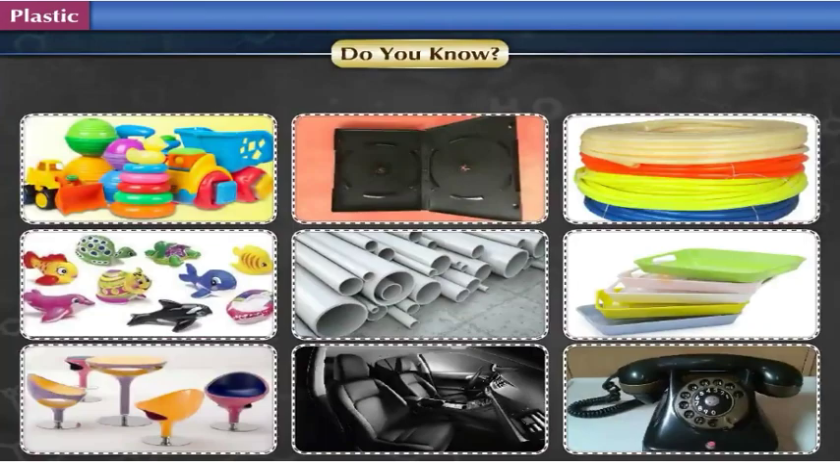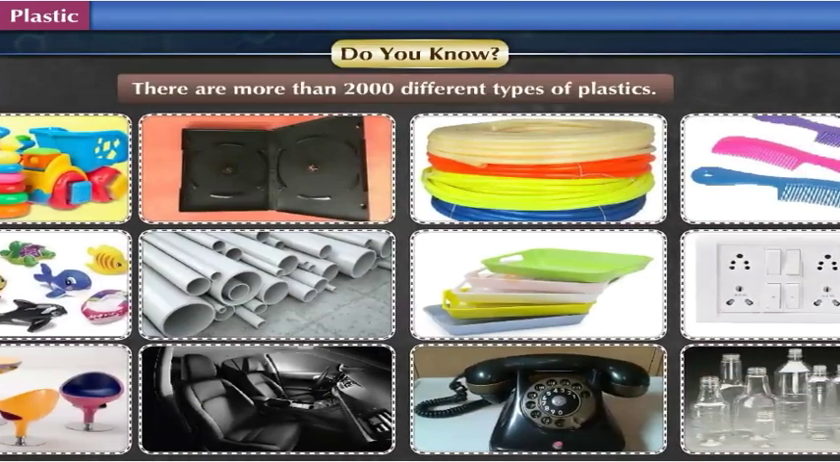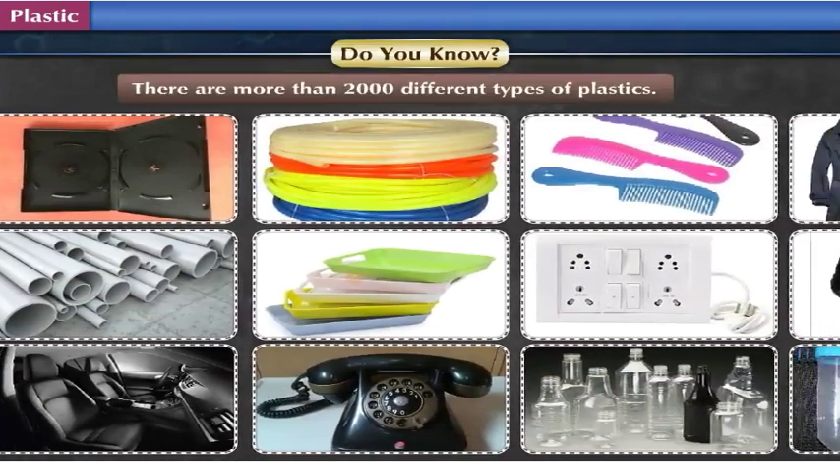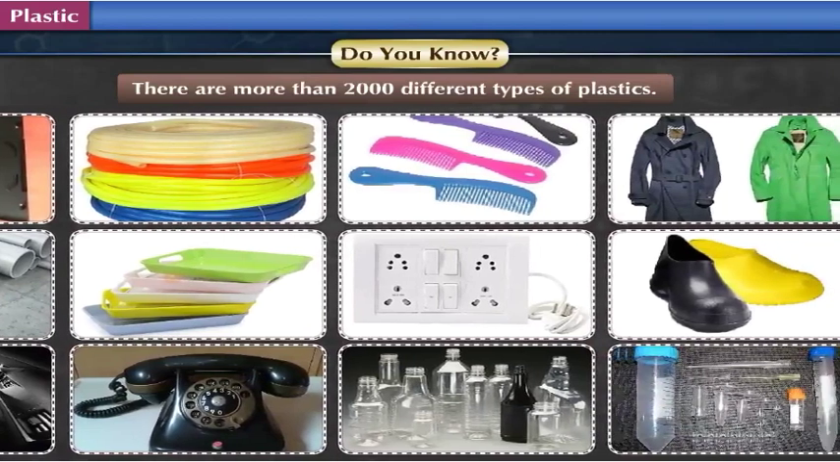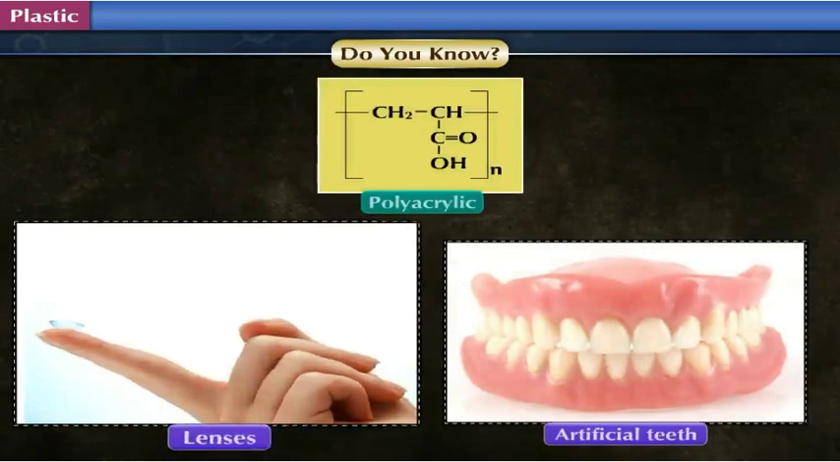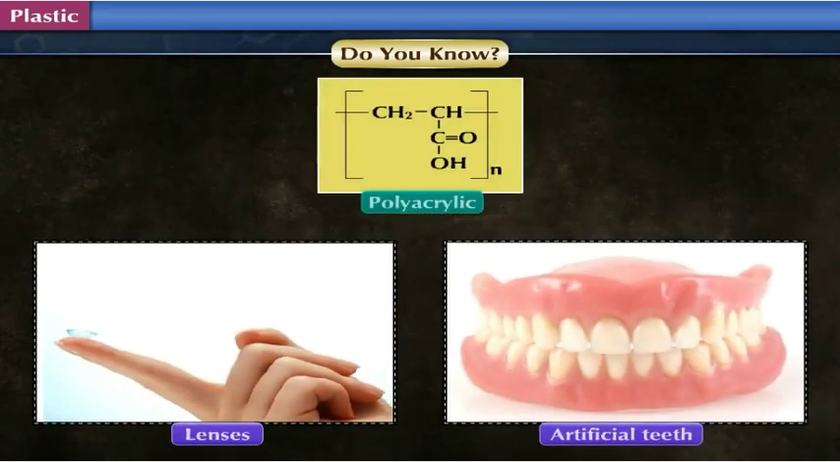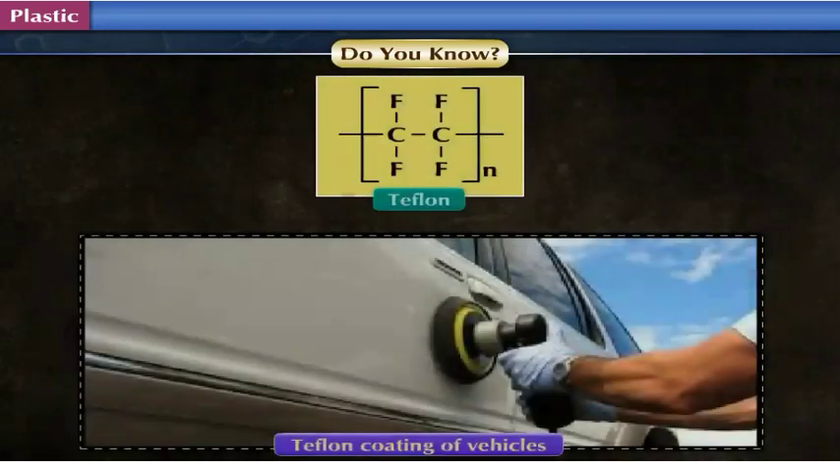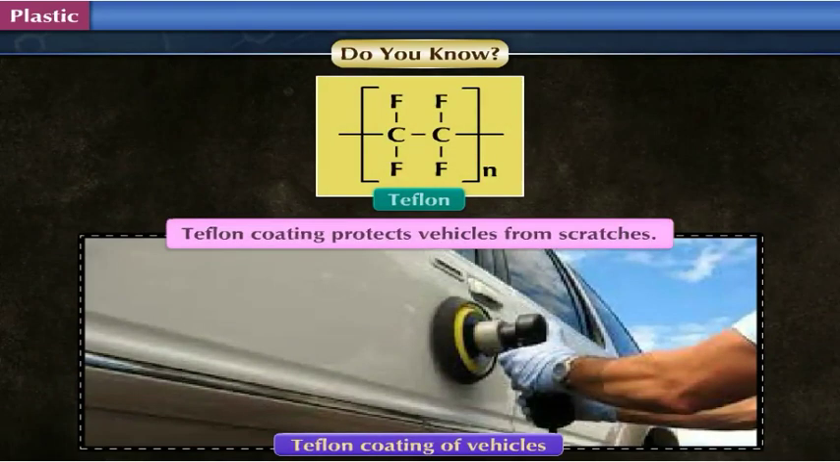Do you know? There are more than 2,000 different types of plastics. Polyacrylic, a special type of plastic, is used for manufacturing lenses and artificial teeth. Teflon, a type of plastic, is used for coating of vehicles. This protects the vehicles from scratches.